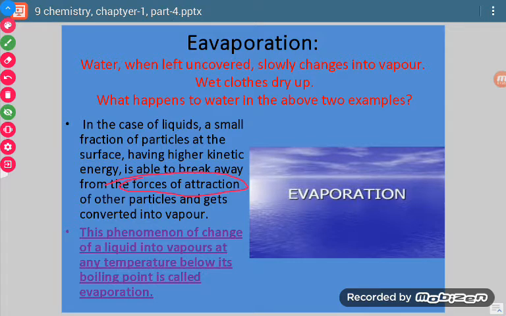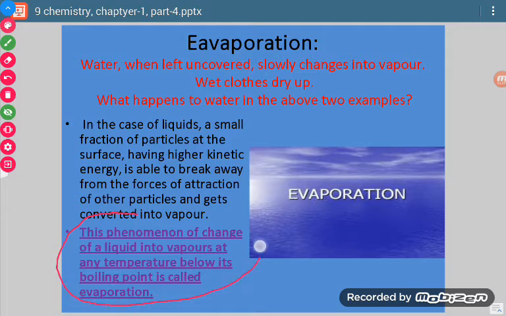So if the kinetic energy of a molecule is very high, then it will overcome the force of attraction and it will move away. Now what happens? Few molecules which are at the surface of the liquid will have higher kinetic energy values and they will move away from the liquid state to the gaseous state, and this process will be termed as evaporation.